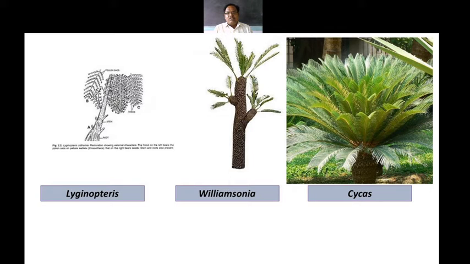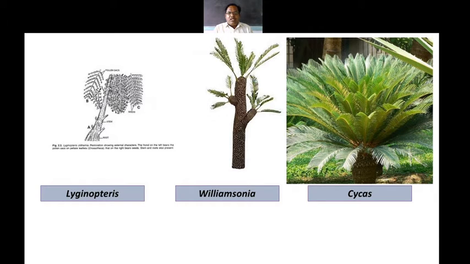Gymnosperms have one more character: their vegetative propagation is not so commonly found, and the flowers are not so attractive. The flowers are in the form of cones and they are muddy in color. So pollination does not take place with the help of pollinating agents, but instead they get pollinated with the help of wind, and hence they are known as the anemophilous type of pollination, that is, pollination which takes place with the help of the wind.